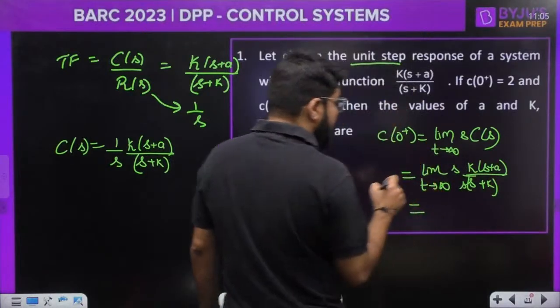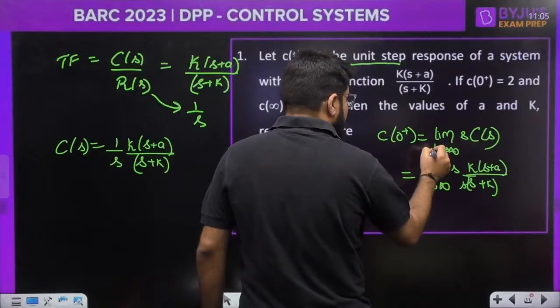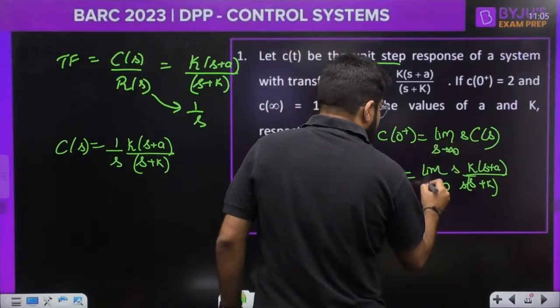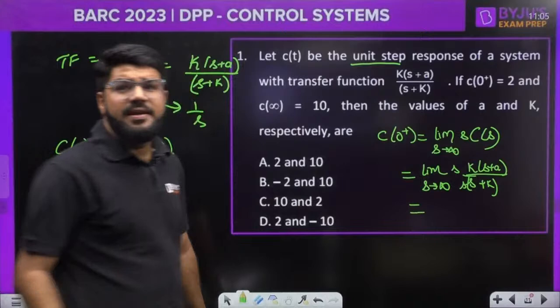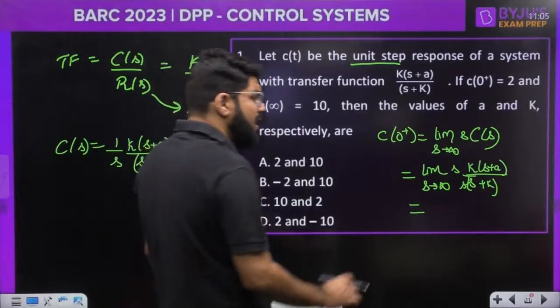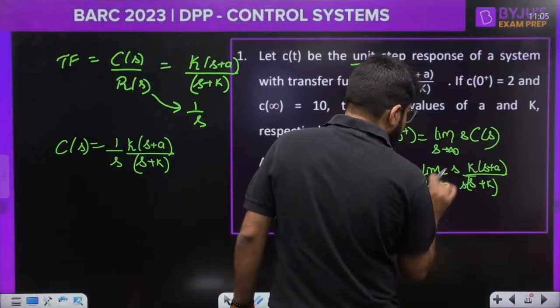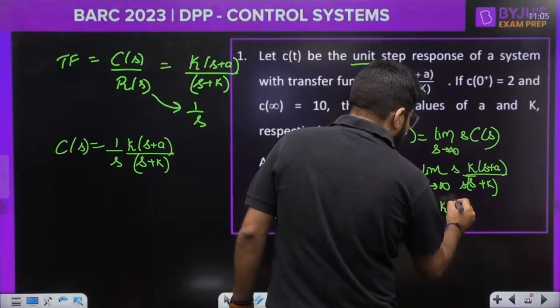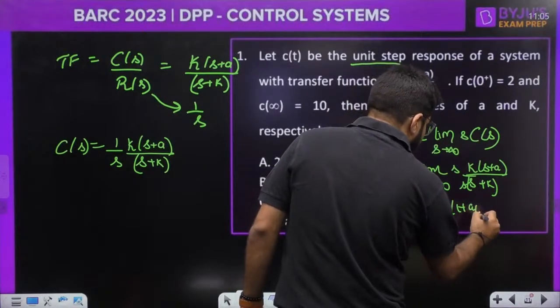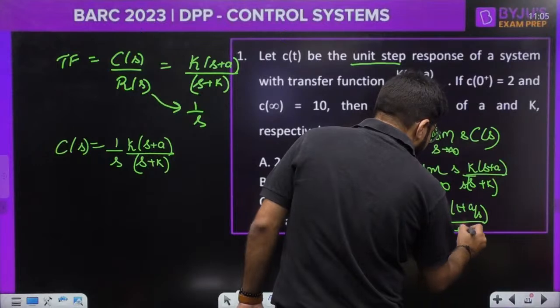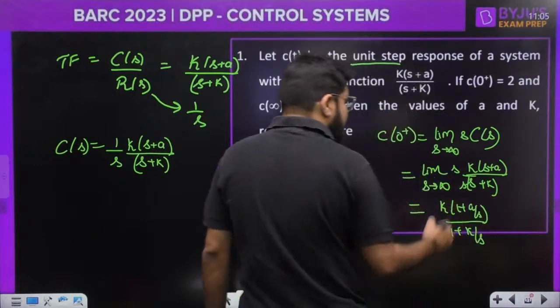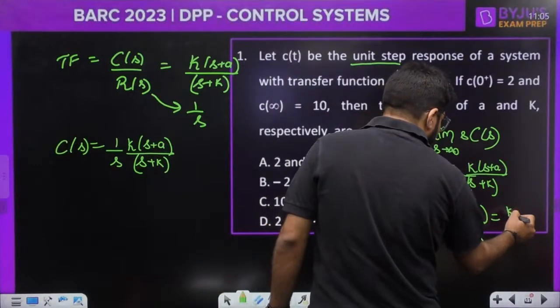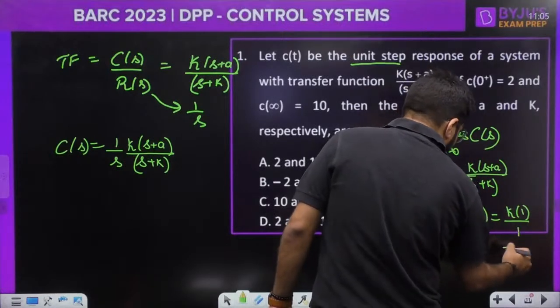When you put s tending to infinity, this becomes k(1 + a by s) divided by (1 + k by s), and since s is tending to infinity, 1 upon infinity is 0.